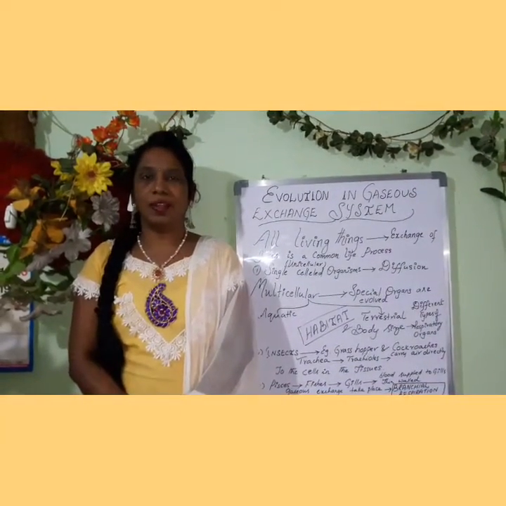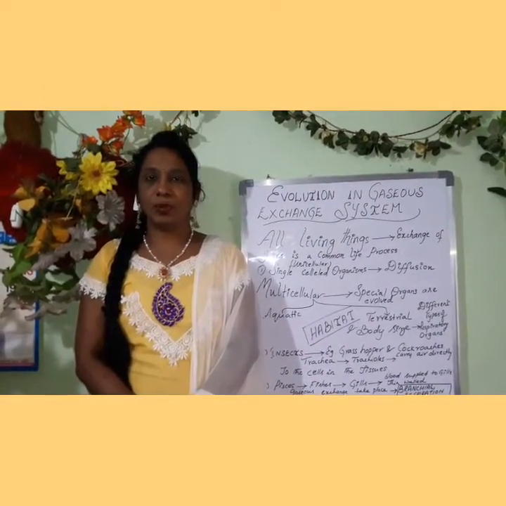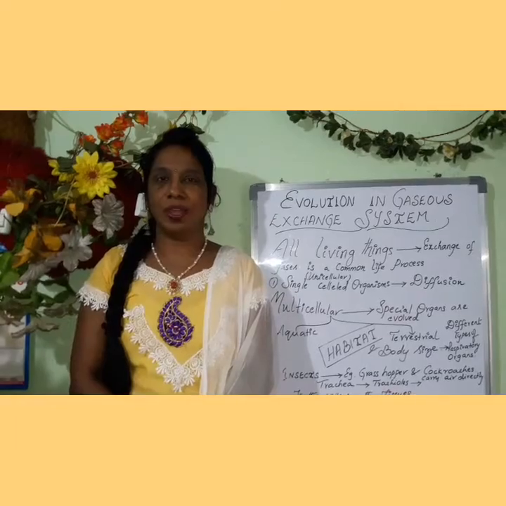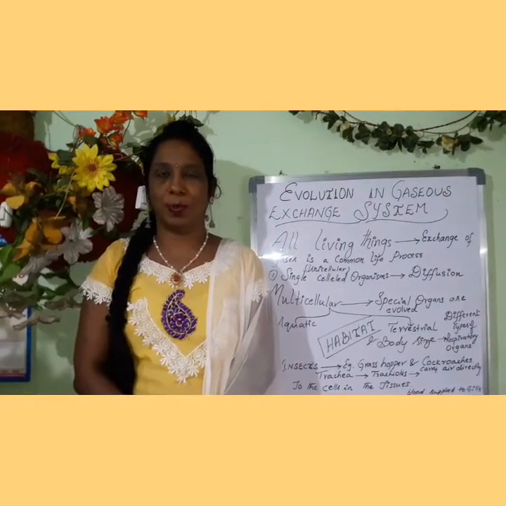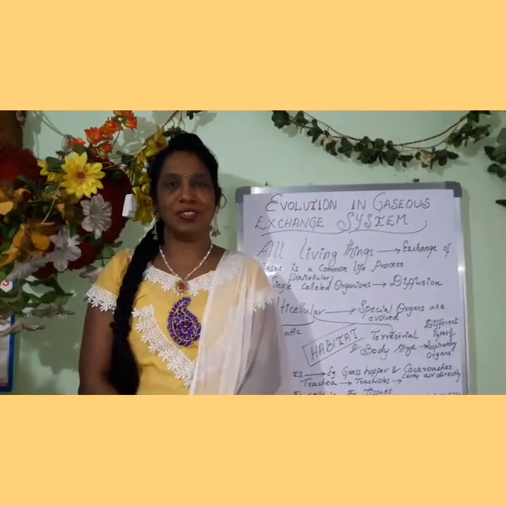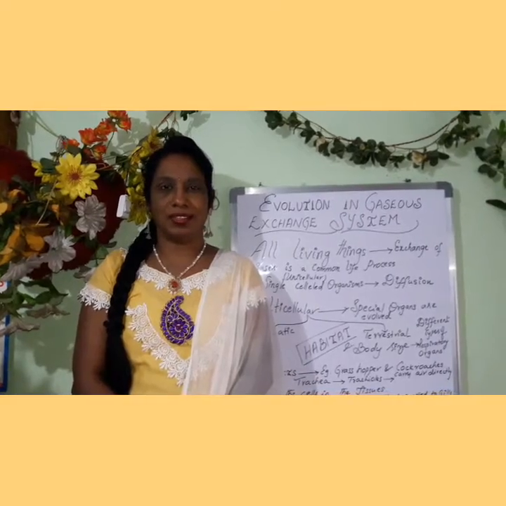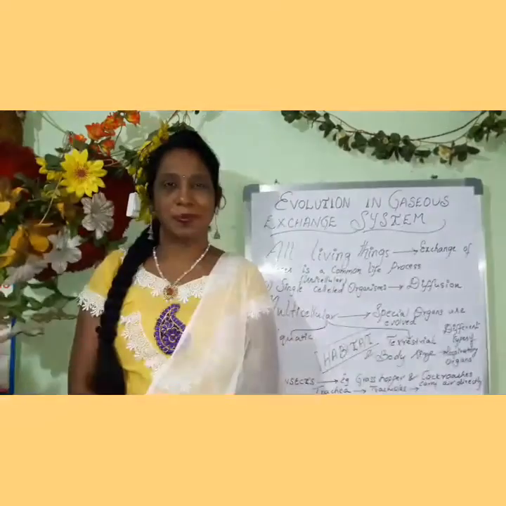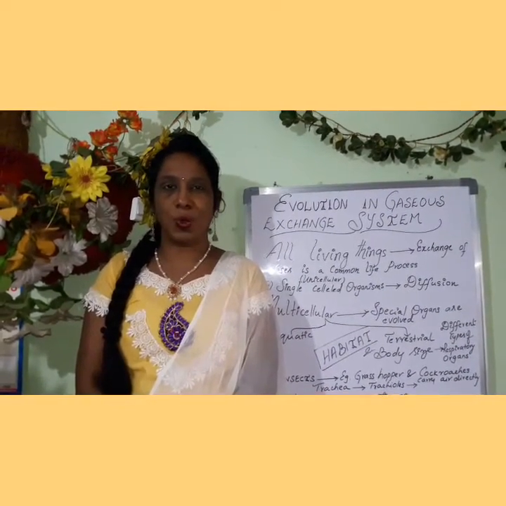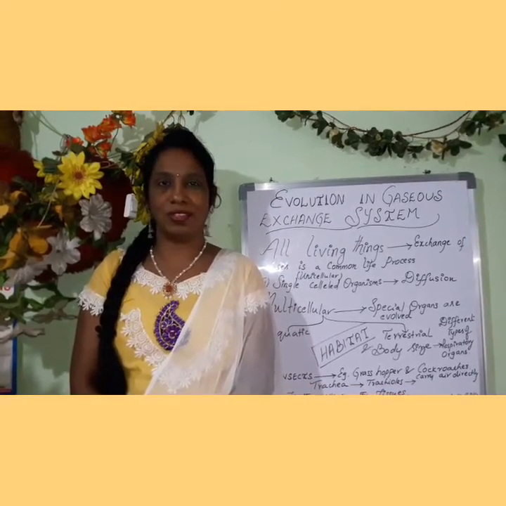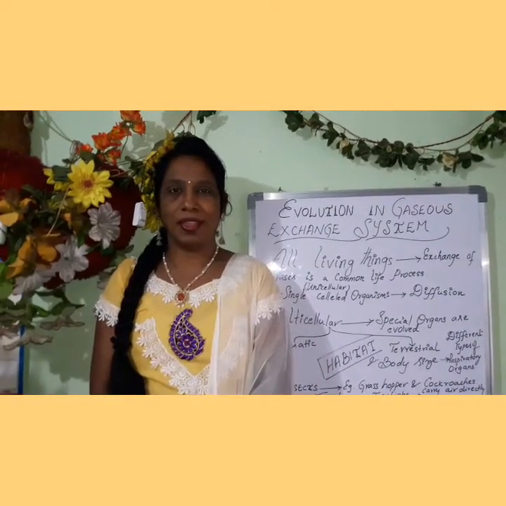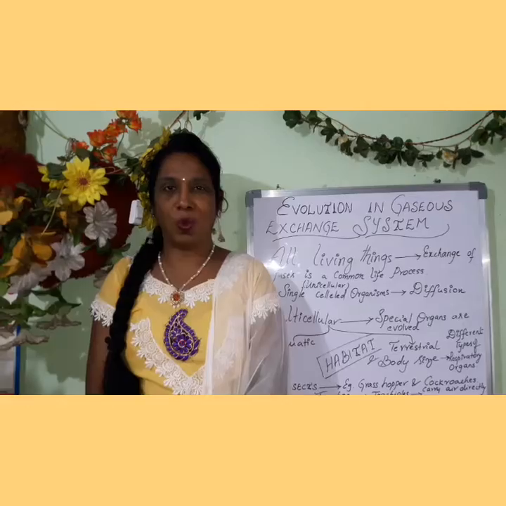If you take the example of fishes, they respire with the help of gills. This type of respiration is called branchial respiration. In fishes, the blood is supplied to the gills through capillaries, which are thin-walled, where the exchange of gases takes place.